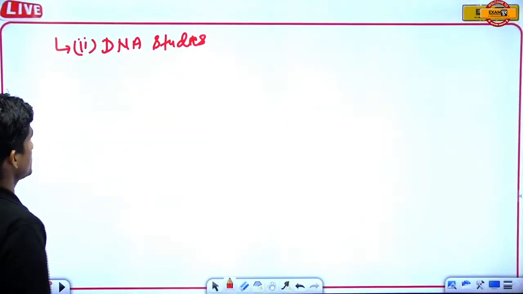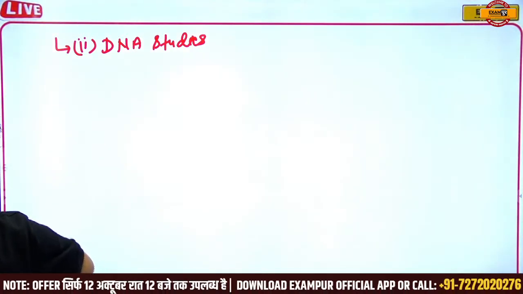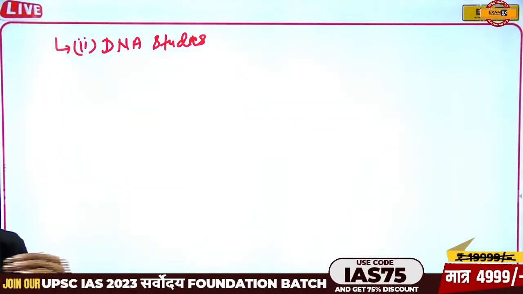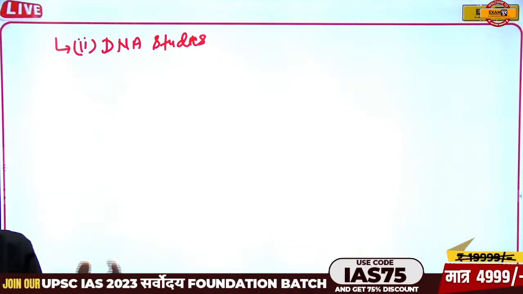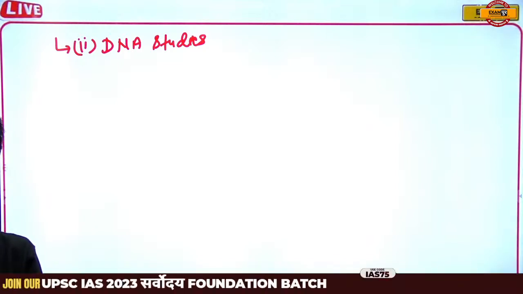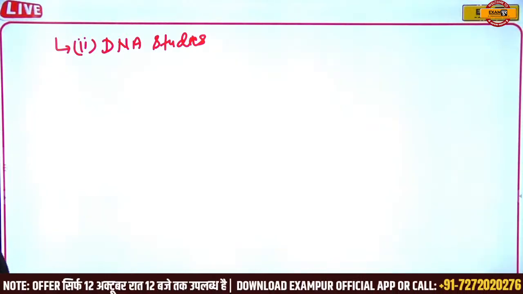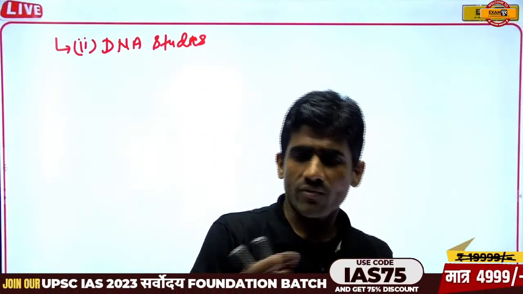Now come to the next, the DNA studies. Through these studies, the first thing is genome engineering, in terms of genome sequencing. Recently we have witnessed the Neanderthals, a related species of Homo sapiens, or rather the Homo species. Another is something like Denisova. This is possible through DNA sequencing or genome sequencing.